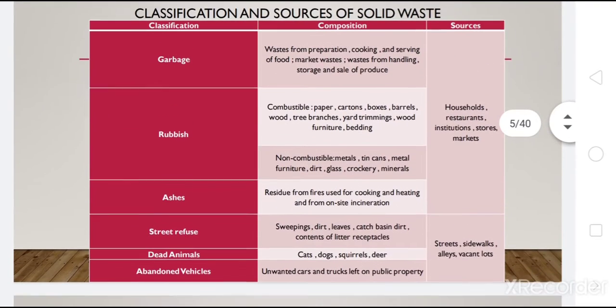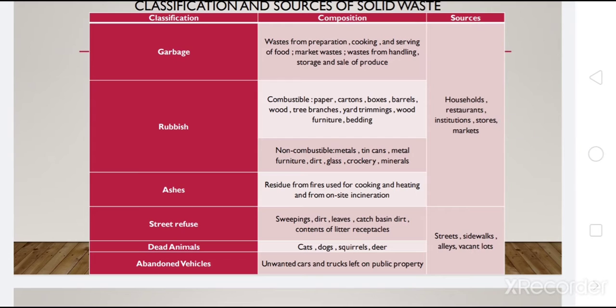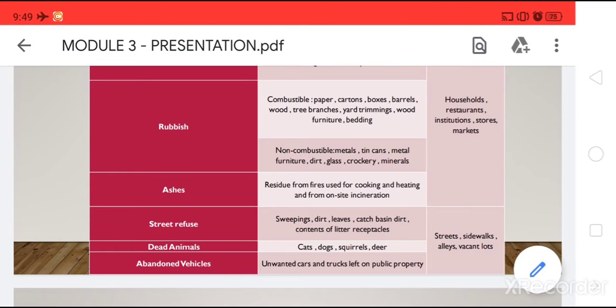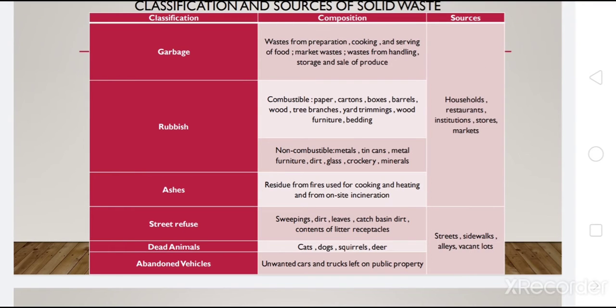So where do they come from, and what are they composed of? Generally, those materials which come out from a household, a restaurant, any institution, stores, markets, etc., would fall under the classification of garbage, rubbish, ashes, etc. What does this garbage consist of?